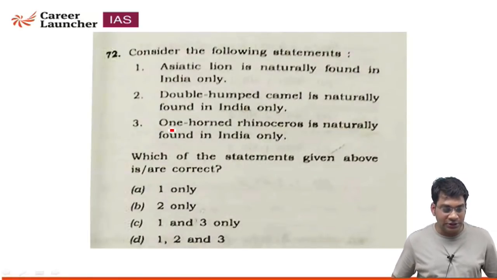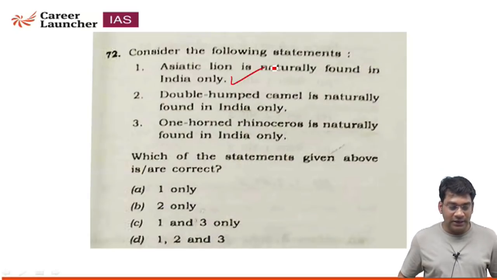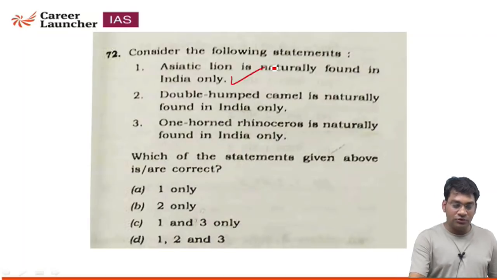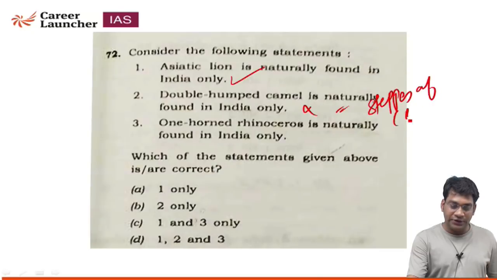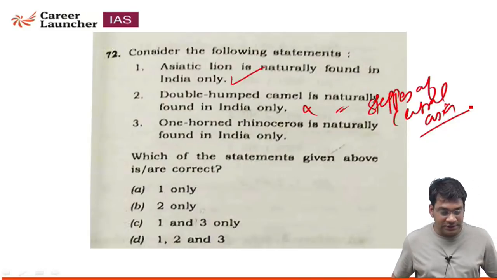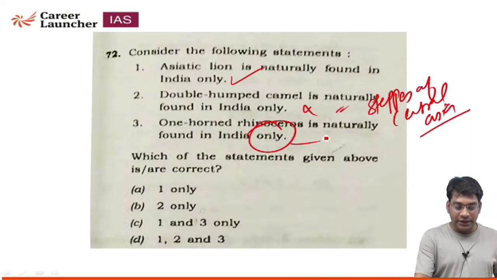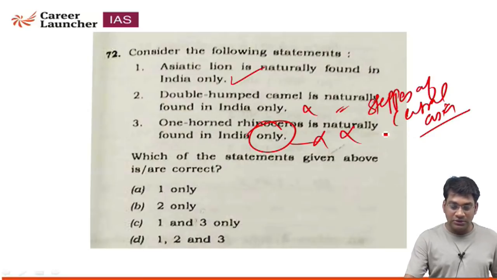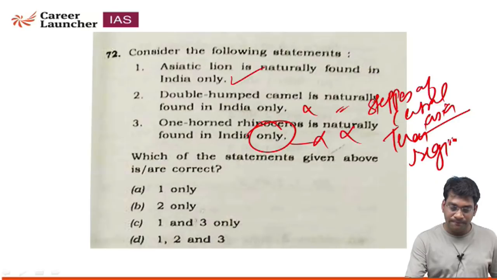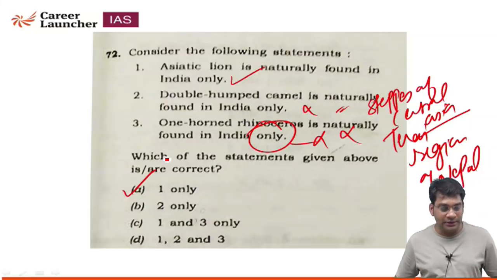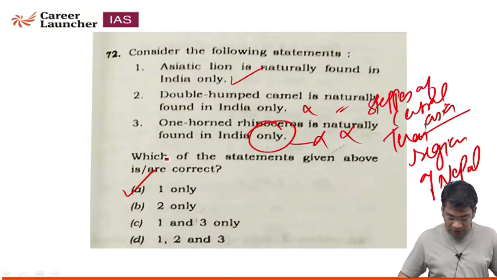72. Consider the following statements: Asiatic lion is naturally found in India only. Correct statement. Double humped camel is naturally found in India only. No, basically it is found in the steppes of Central Asia also. So it's not a correct answer. One horned rhinoceros is naturally found in India only. Again, it's not correct, because one horned rhinoceros is also found in the Terai region of Nepal. So only statement 1 is correct. Correct answer is only 1.